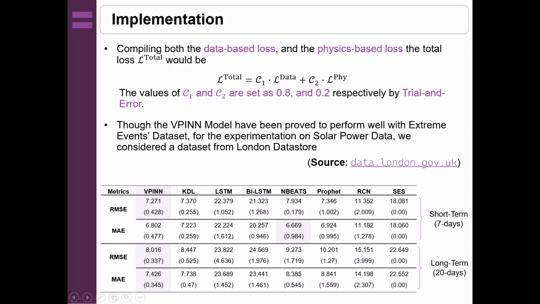Again, this KDL is proposed by Professor Tanujit Chakraborty and some of his colleagues from Sorbonne University Center for Artificial Intelligence (SCAI). So this is also a physics informed neural network. The second one is LSTM, which is definitely the backbone. Then we have ARIMA, N-BEATS, Prophet, RC, which is reservoir computing, and ESN. So we can see that in most of the cases, VPNN is giving us a better hold on the scenario.